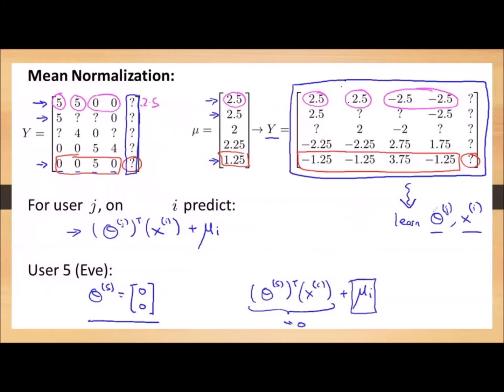First, similar to the previous problem, we have to find theta and x. Theta is the parameter matrix, which we already know. Here the j is indicating that particular user. Theta superscript 1 means this is the parameter matrix of the first user, and similarly theta superscript n represents the parameter matrix of the nth user.